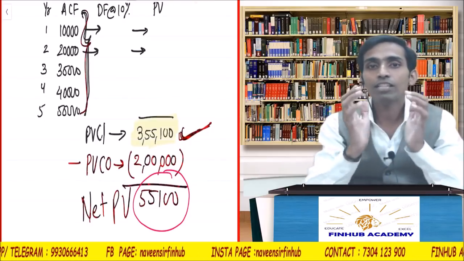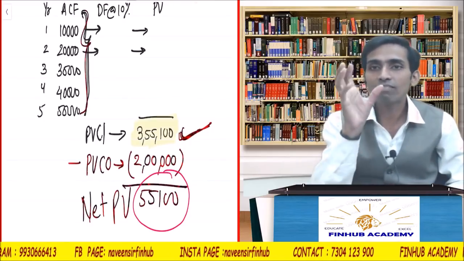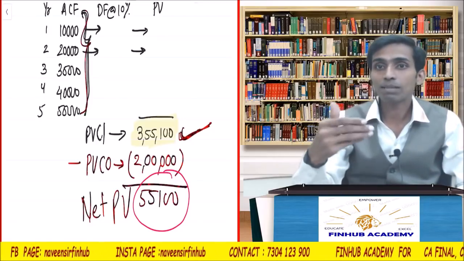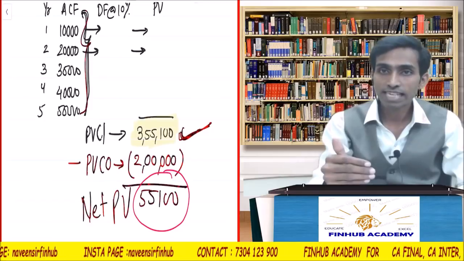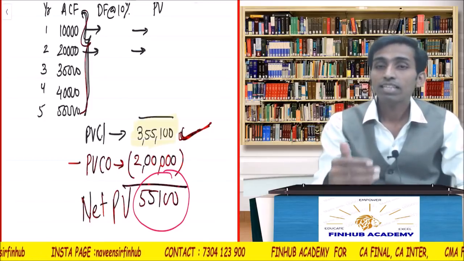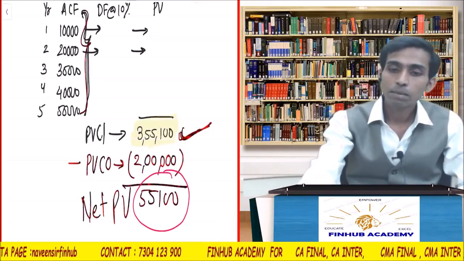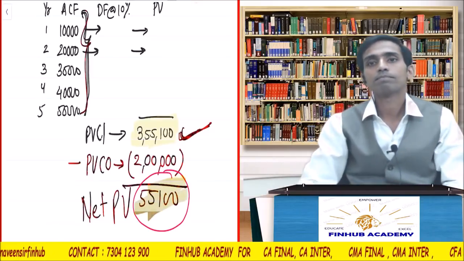Listen, it is the value, net present value. It is the value. If you take up this project, if the company takes up this project, then the company's shareholders' wealth will be maximized by 55,100.